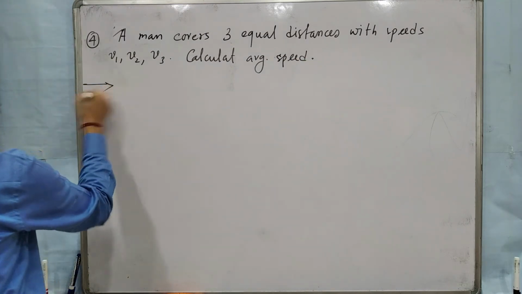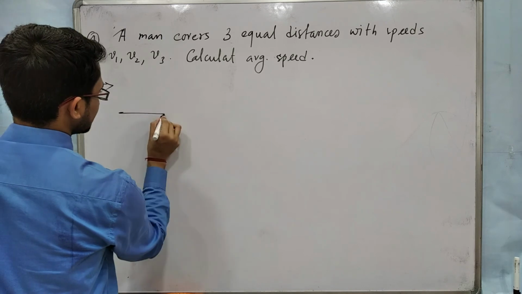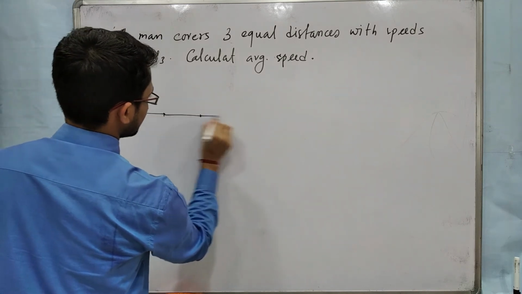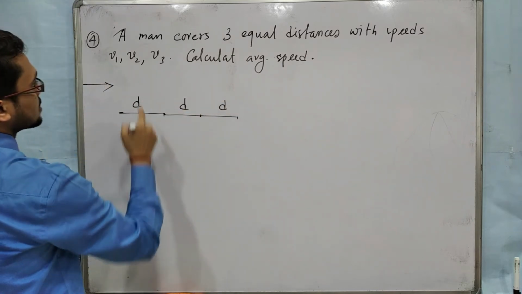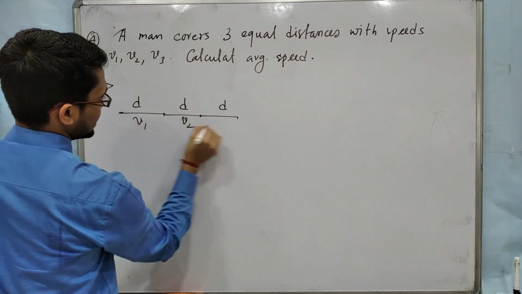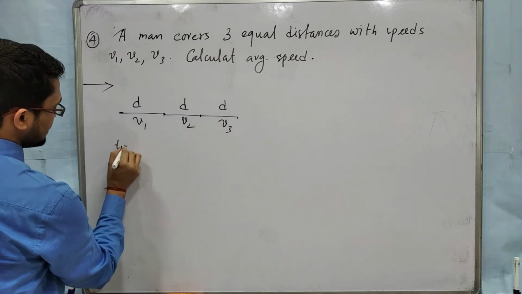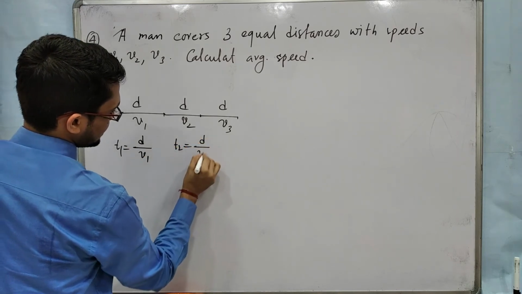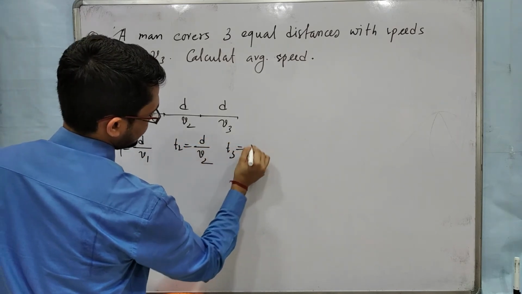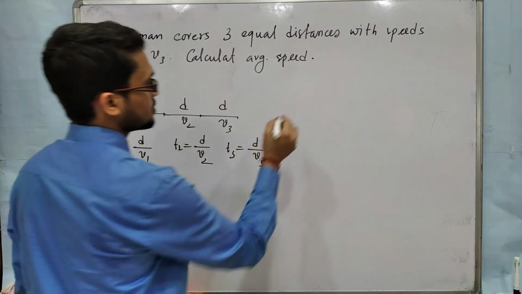Okay, with speeds V1, V2, V3, take 3 equal distances. Suppose this is D, this is D, this is D, covered by velocities V1, V2, V3. So what will be the time here? T1 will be D by V1, T2 will be D by V2 and T3 will be D by V3. Clear? Now use the same formula.